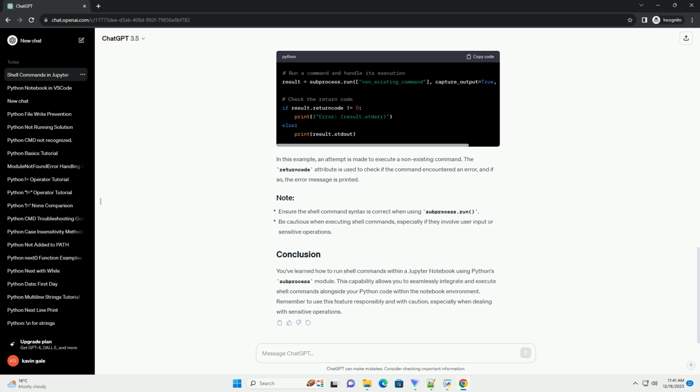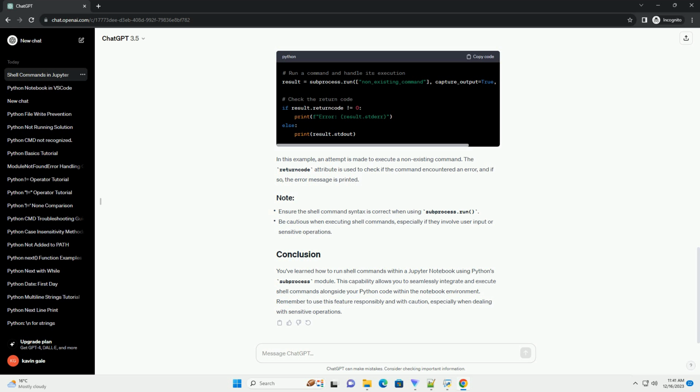Jupyter Notebook is an open-source web application that allows you to create and share documents that contain live code, equations, visualizations, and narrative text. One of the useful features of Jupyter Notebook is the ability to execute shell commands directly from within a code cell using Python. In this tutorial, we'll explore how to run shell commands within a Jupyter Notebook using Python's subprocess